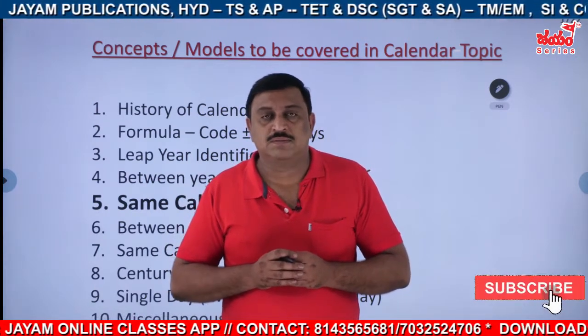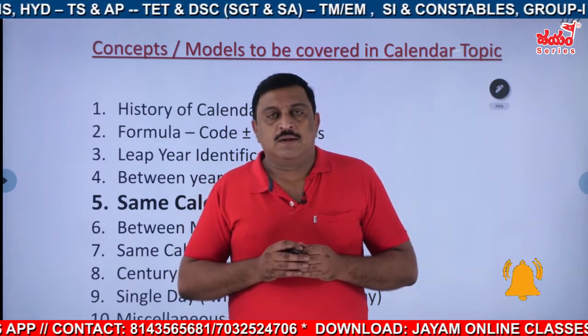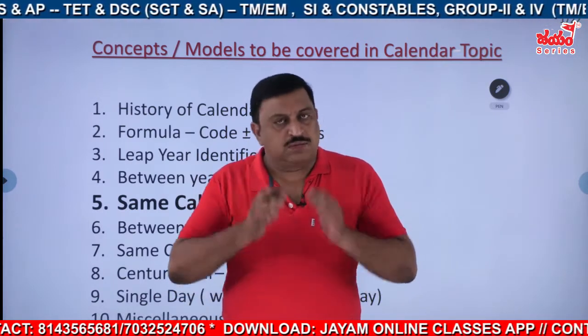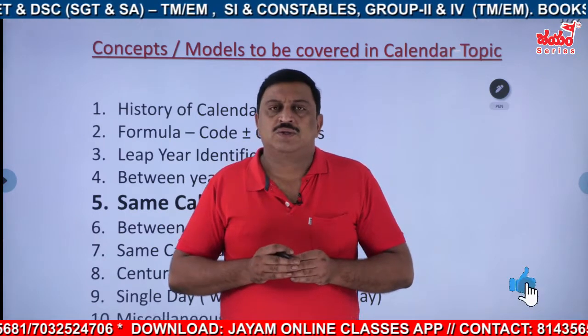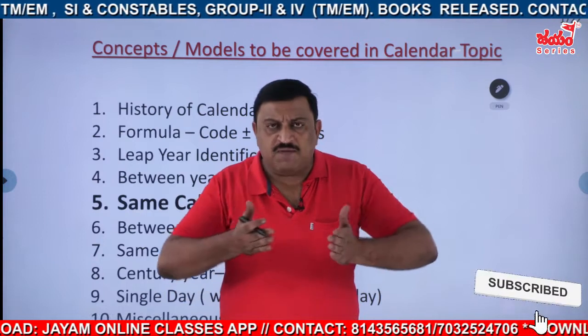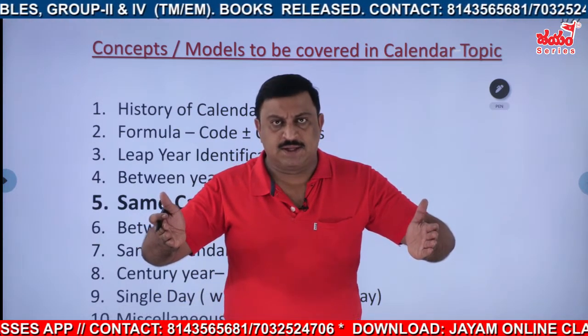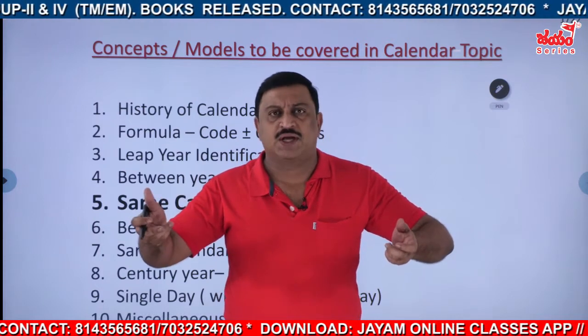No problem, right? So the same calendar year, again it is based on the odd days. So odd days should be how many? It should be 0 between any years, that is, say the given year and the verification year.